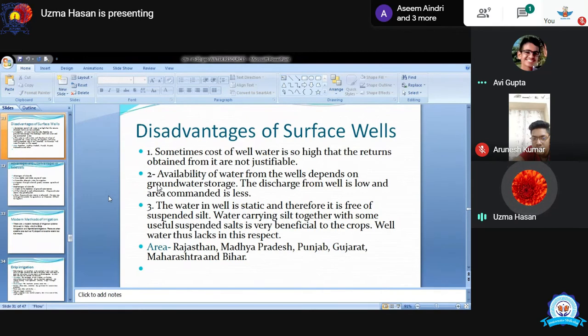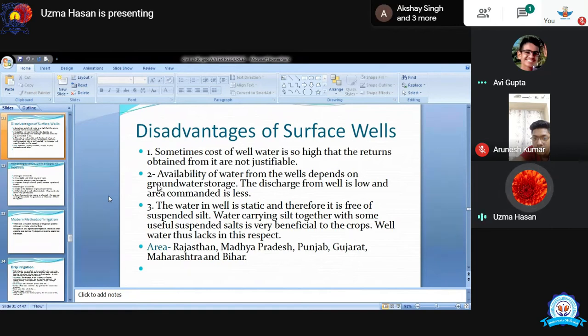Next, the water in a well is static and therefore it is free of suspended silt. The water stays in one place, it is not in a moving condition. That's why well water is not filled with silt or humus, because it is not dirty like that. And if the water is carrying silt, it will be more fertile for the area where you are giving the water for irrigation.